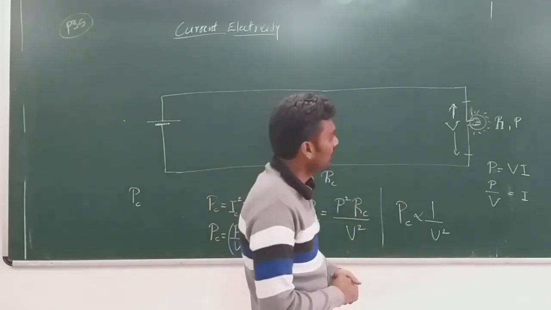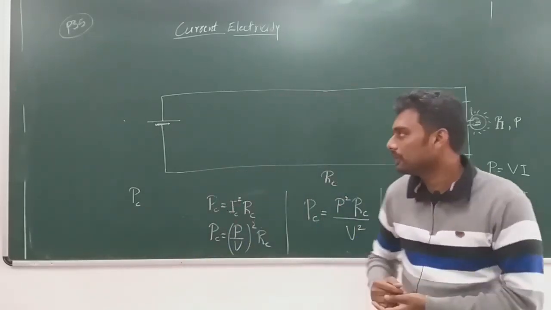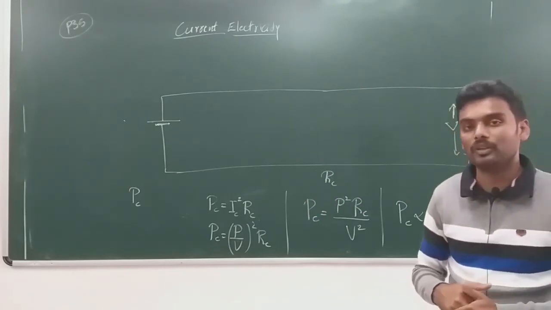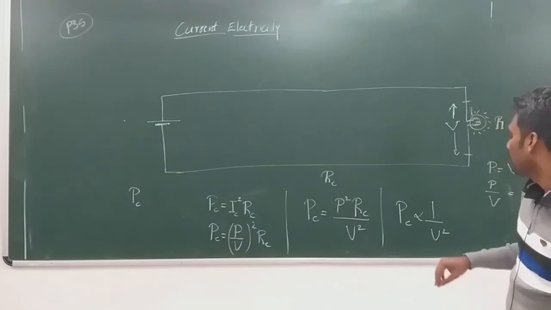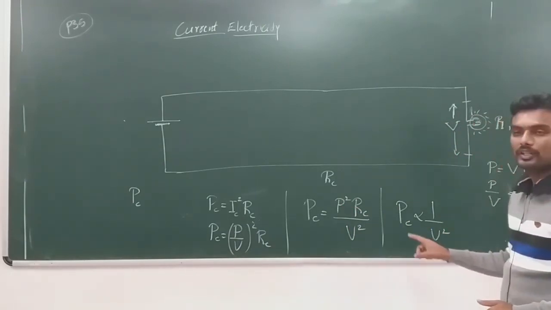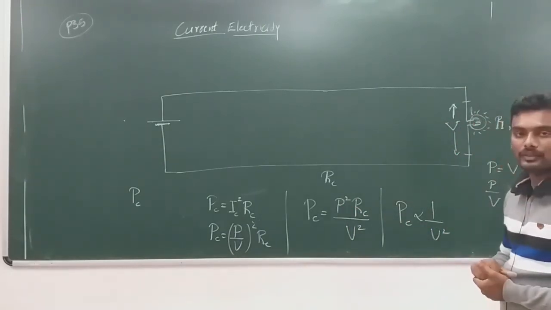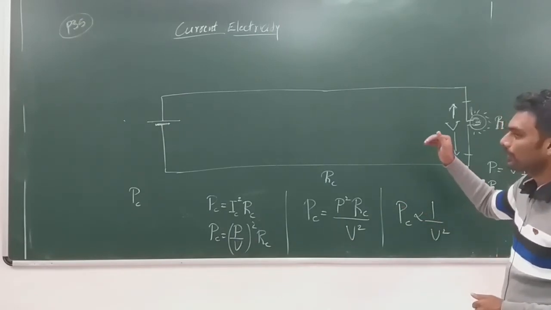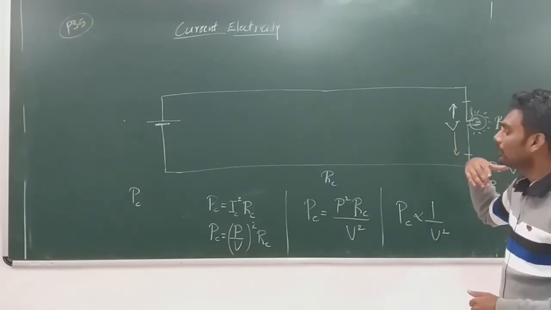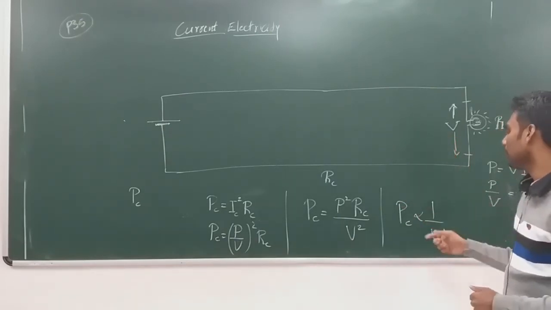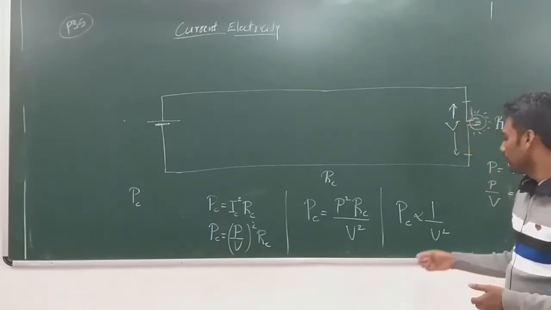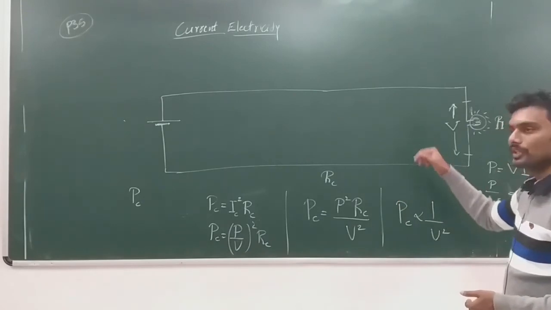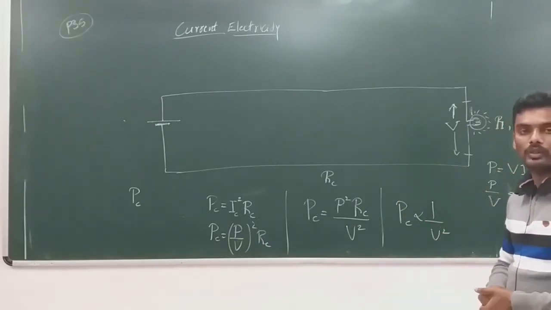So this is what is about the transmission of electrical power and the care that should be taken while transmitting in order to avoid power loss through the cables. So the efficient way of transmitting power is by increasing the voltage, because PC, the power loss through the cables, is inversely proportional to the square of the voltage.